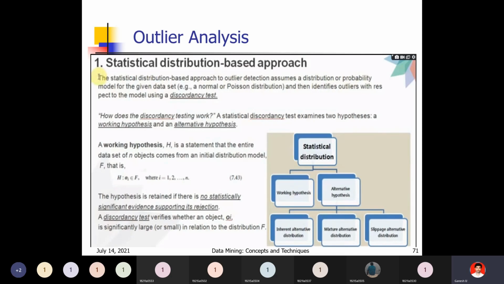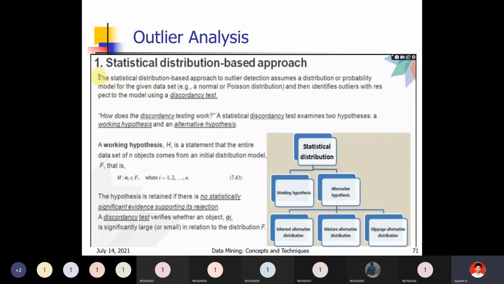The statistical distribution based approach to outlier detection assumes a distribution or probability model for a given data set, for example a normal distribution or Poisson distribution, and then identifies outliers with respect to the model using a discordancy test. So based on the discordancy test, we will find out the outlier.